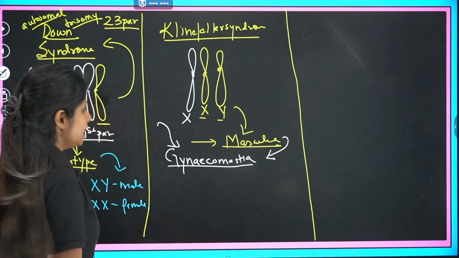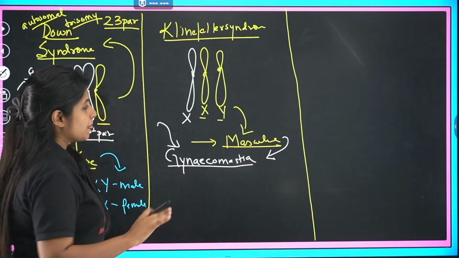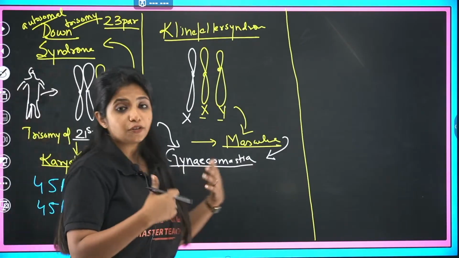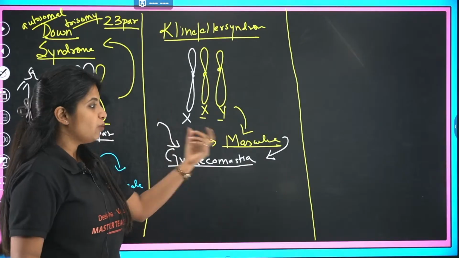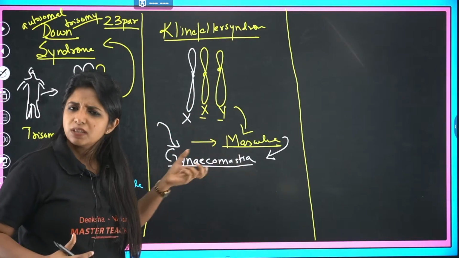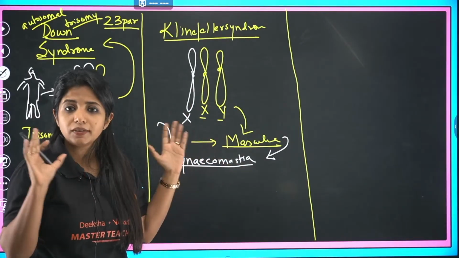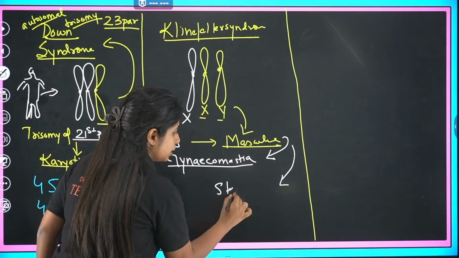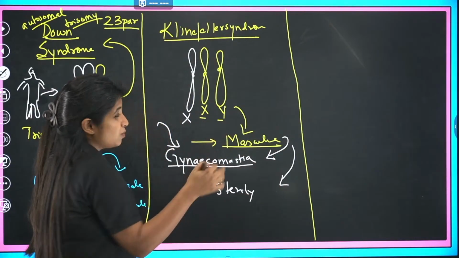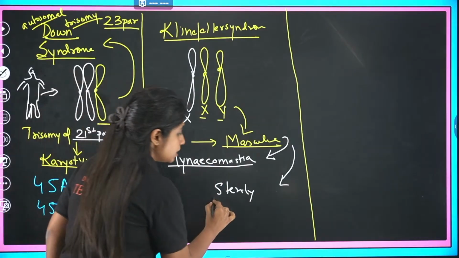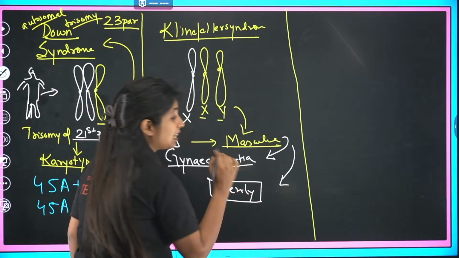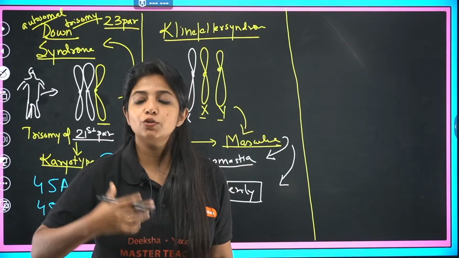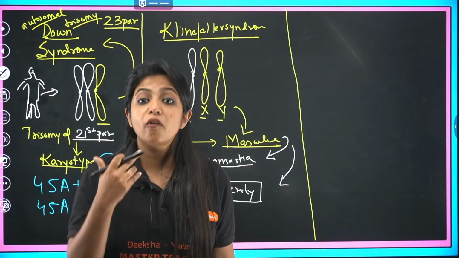Cool. Now, listen to me very carefully. Here in this particular case, what are the other features that you will be seeing? You have the overall masculine body, you have some feminine character as in gynecomastia. That's the only thing that is given in NCERT. One more thing that will be there is, because you have an abnormal number of chromosomes, this particular person is going to be sterile. What do you mean by sterile? They are not going to be able to produce offsprings.